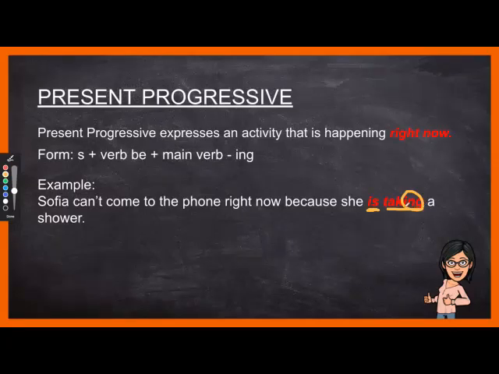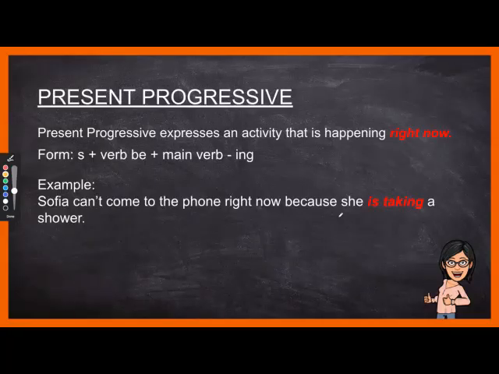Of course, we replace the letter E here with ing just for spelling purposes. So, Sophia can't come to the phone right now because she is taking a shower. Easy, isn't it? All right, so that is basically present progressive for you guys.